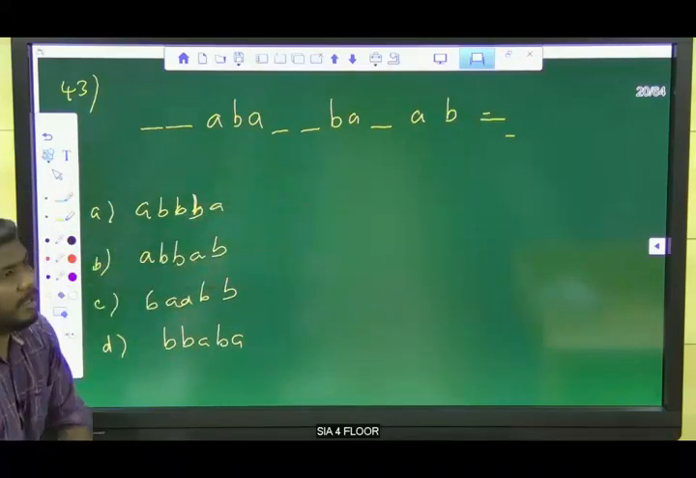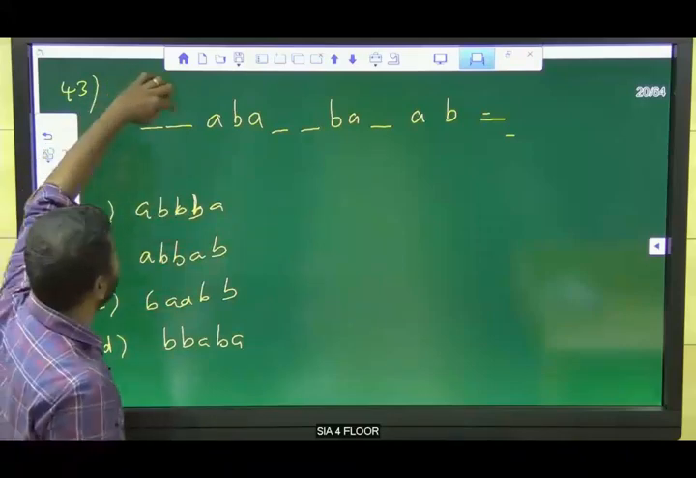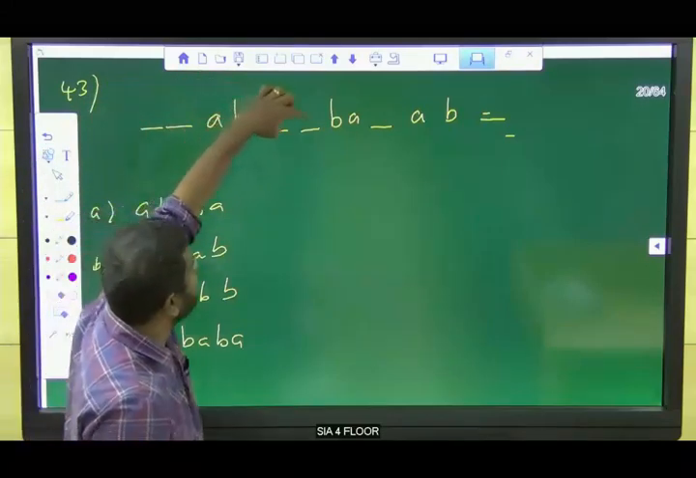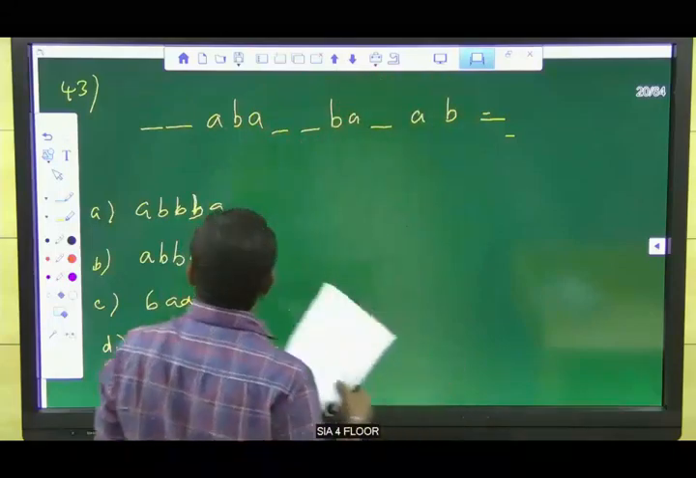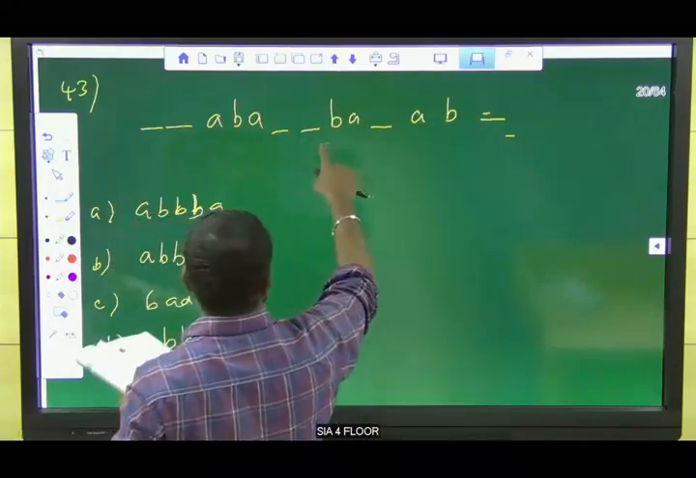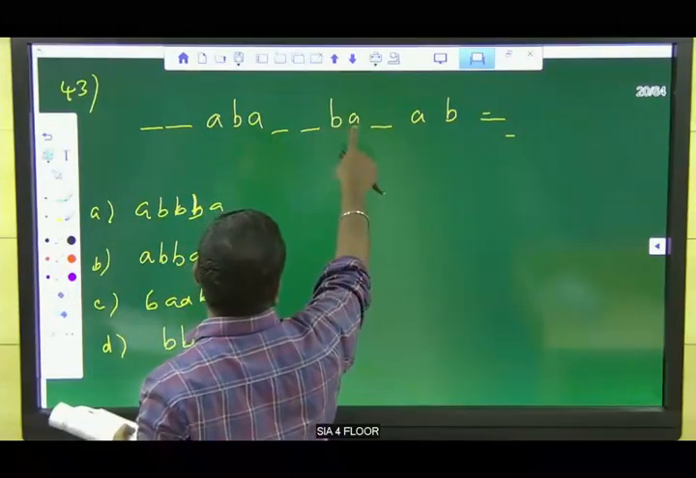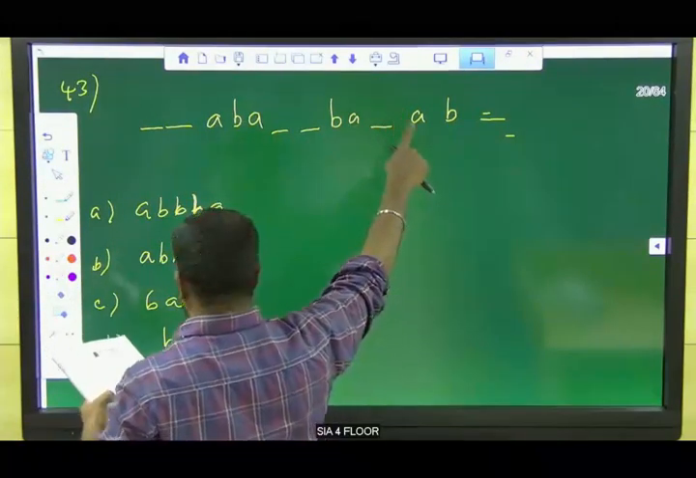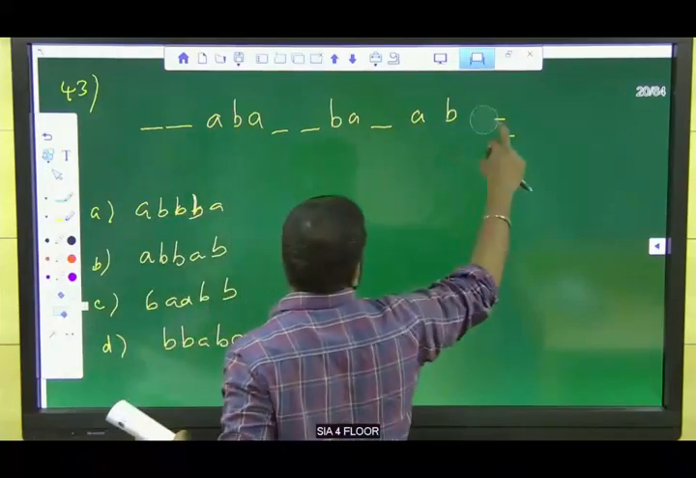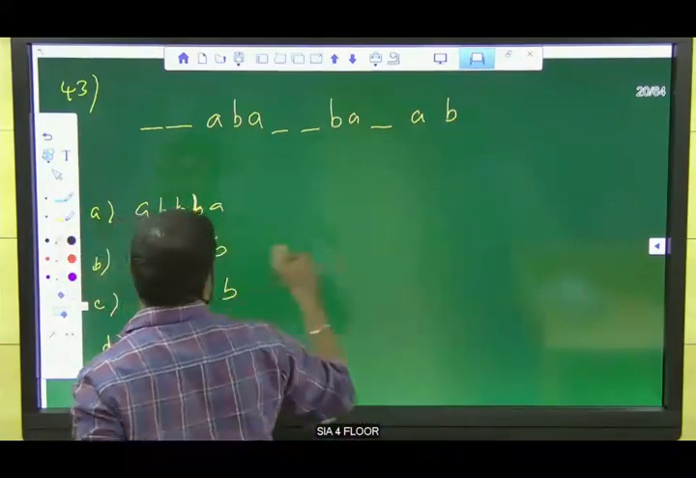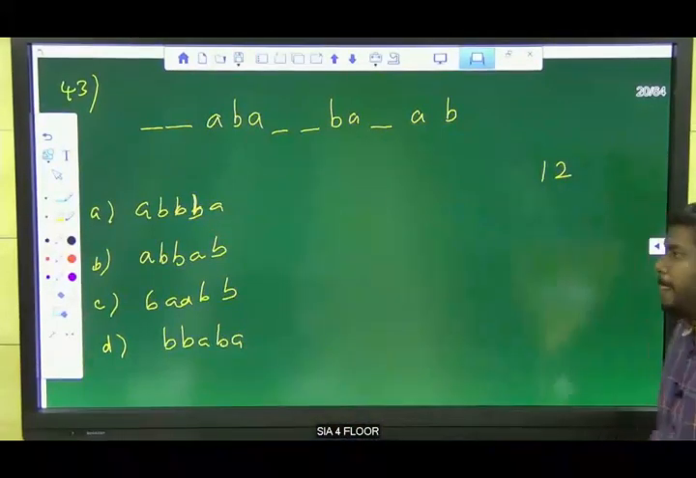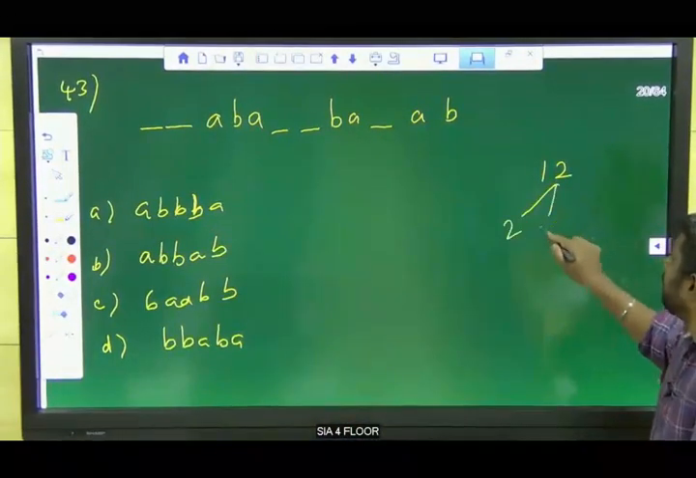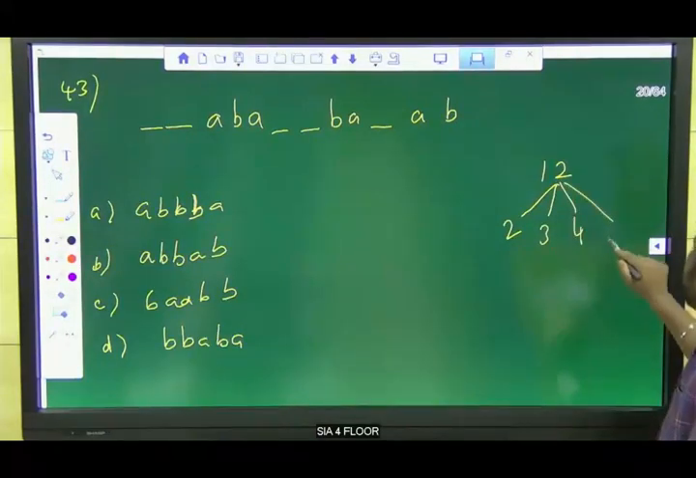So how many letters are there actually? 1, 2, 3, 4, 5, 6, 7, 8, 9, 10, 11, 12, right? So can you tell me the factors of 12? What are the factors of 12? 2, 3, 4, 6 are the factors of 12, right?